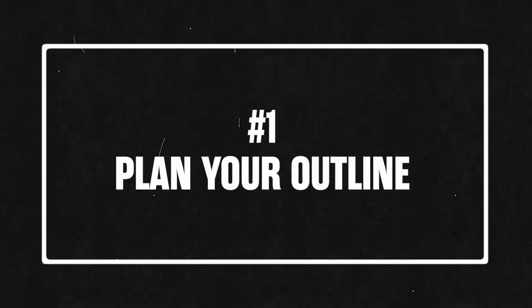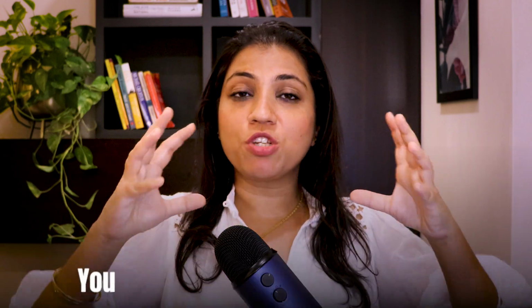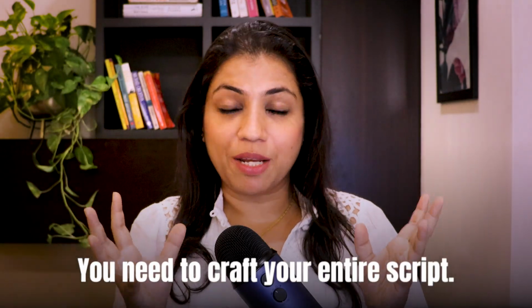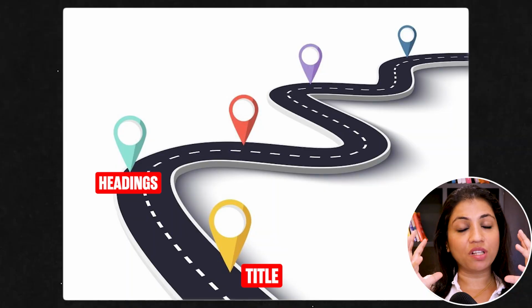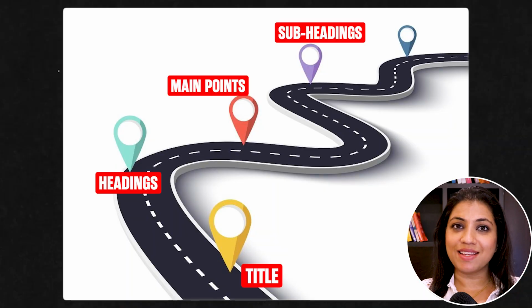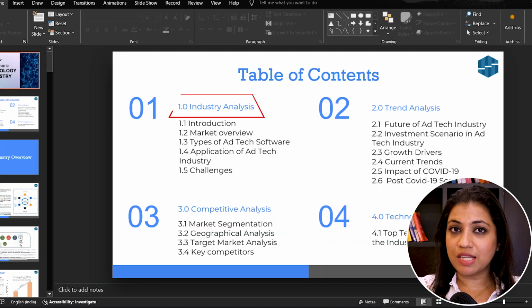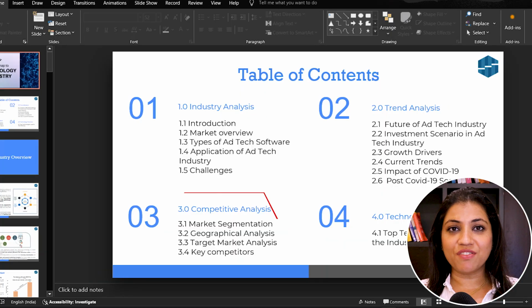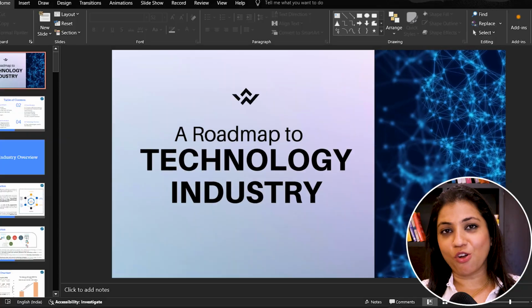Plan your outline. Planning your outline is very important because you need to craft your entire script. What is the title? What are the headings? What are the main points? What are the subheadings? It's like a roadmap to your talk. For example, if I'm giving a presentation on one industry, then some of the key points could be industry analysis, the trends analysis, the competitive analysis, and the title of my presentation would be a roadmap to technology industry.